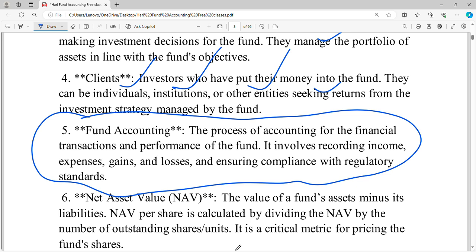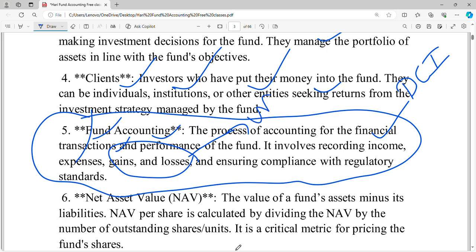It involves recording all incomes, meaning dividend income, capital gains, interest income, etc. It also involves recording expenses, meaning management fee, performance fee, etc. Gains or losses: if the fund sold some real assets, it will get gains or losses. Sometimes we also need to book unrealized gain or unrealized loss, while ensuring compliance with regulatory standards.